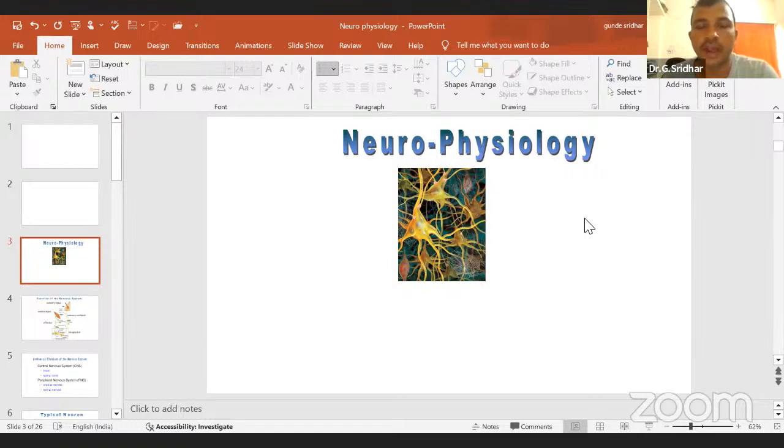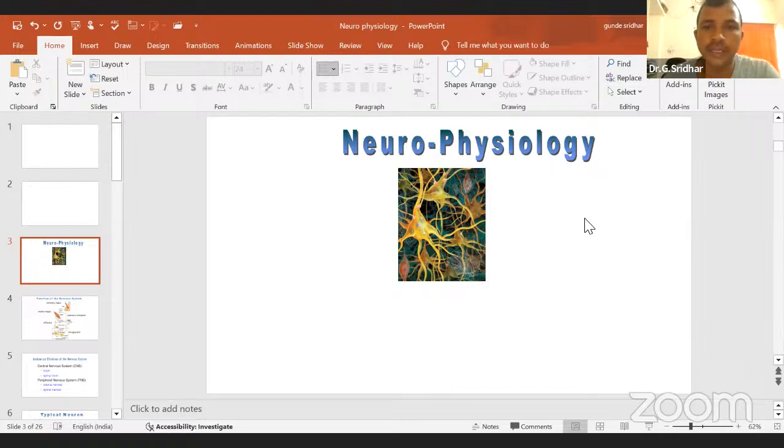For example, you are feeling high cold, but how will you sense it? You will sense low temperature, high temperature, temperature differences, and humidity differences through our sensory neurons. That means to get the stimulus and give the response against the stimulus from the external environment or external source. That source may be anything. If you are giving some response against the stimulus, that is mainly due to the neurons or the neuronal system.